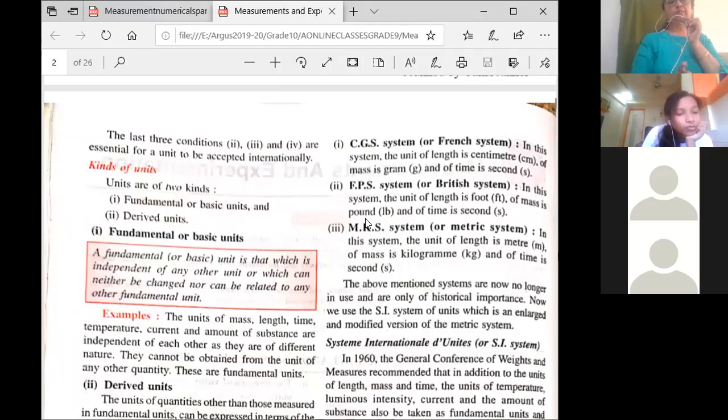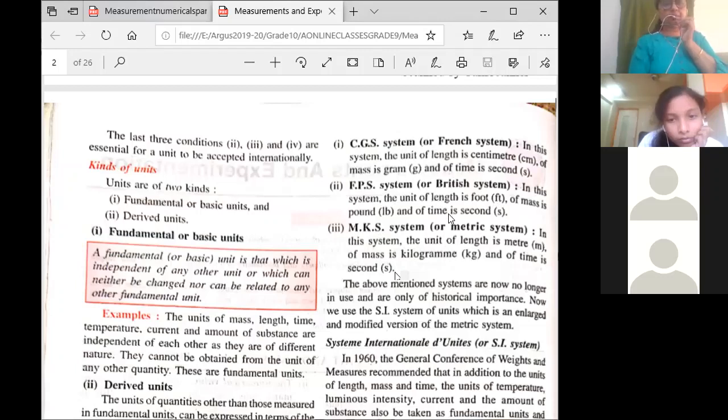So this is FPS. The next one is MKS, that is the metric system. In MKS, the unit of length is meter. Then the MKS unit of mass is kilogram, and the unit of time is second. Remember, in all three systems of unit, the unit of time is second. But they are no longer being used because now we are using the international system of unit, the SI system.